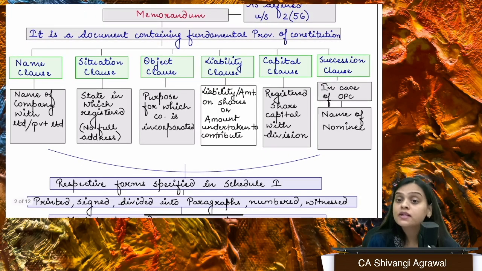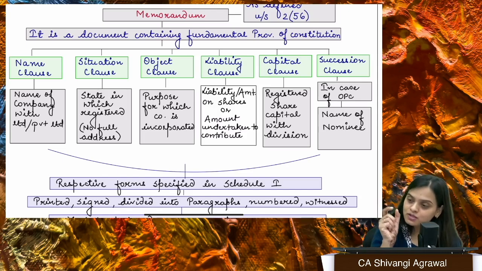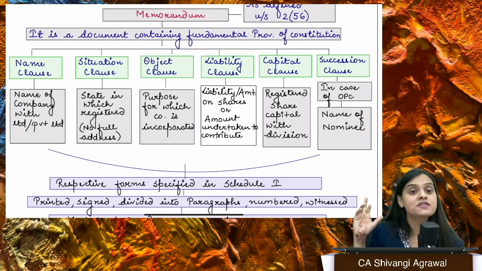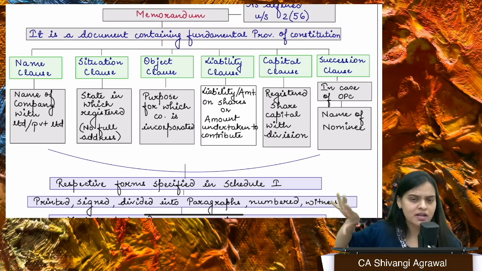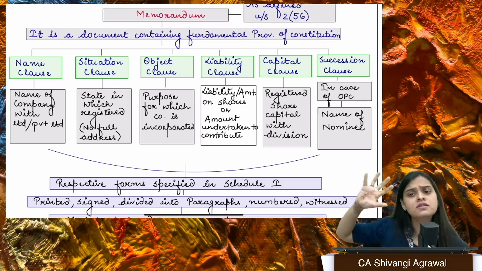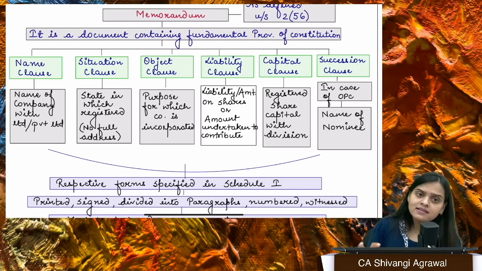Okay. Now, what is it? It is the basic document of any company. It tells us about the company. What is the name of the company? Where is the company? What does this company do? What this company can do? Who has formed the company? Right? Everything, basics about the company. That means first, name clause. If it is a private company, it will be written like Shivangi Private Limited. If it's a public company, it will be like Shivangi Limited. If it's OPC, there will be OPC in bracket, right?